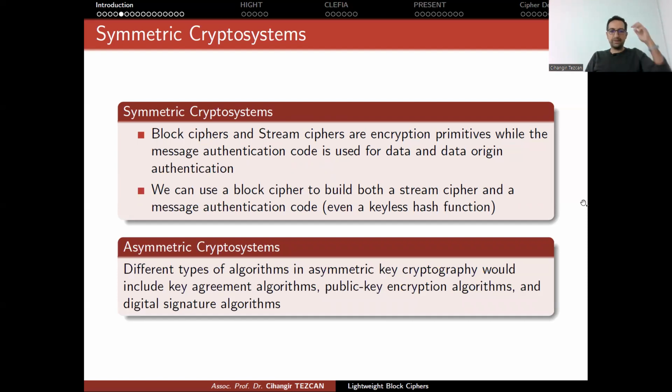Asymmetric crypto systems have different kinds of algorithms. These include key agreement algorithms like Diffie-Hellman key exchange, public key encryption algorithms like RSA and ElGamal, and digital signature algorithms like DSA, the elliptic curve digital signature algorithm, or Schnorr signatures, and so on and so forth. So we have many different kinds of algorithms here.